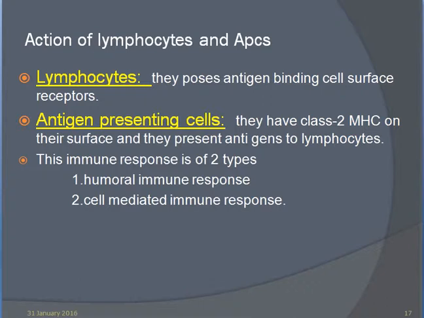Lymphocytes act by antigen binding to cell surface receptors. Antigen presenting cells have class 2 major histocompatibility complex on their surface, presenting antigens to lymphocytes. The immune response is of two types: one is humoral immune response, the second is cell mediated immune response.